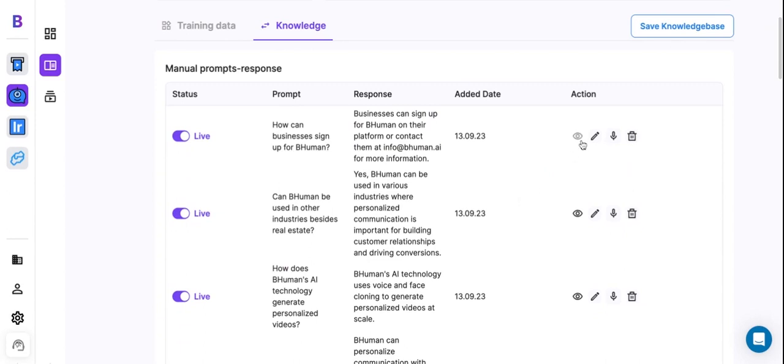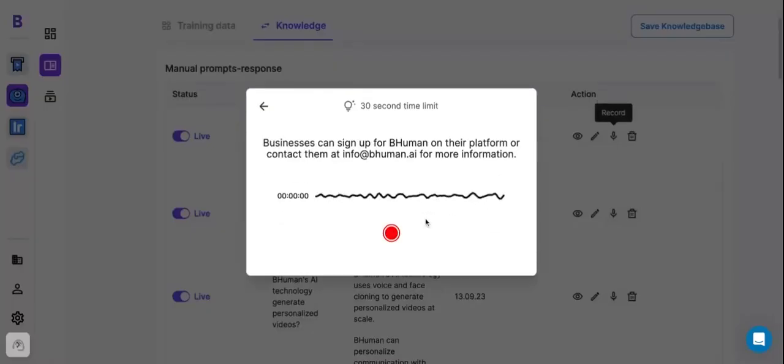And there's a couple of actions here on the right. So first of all, delete if you want your persona to erase the memory, or you can hit record to record the audio of that response. So let's say, for example, you have a question you get asked all the time. You want to make sure you really hit the nail on the head in terms of your response. So instead of having the AI generate my voice, I can actually just record it myself.